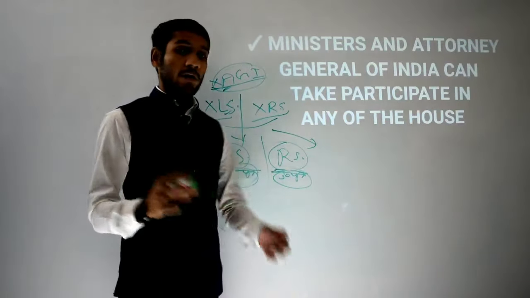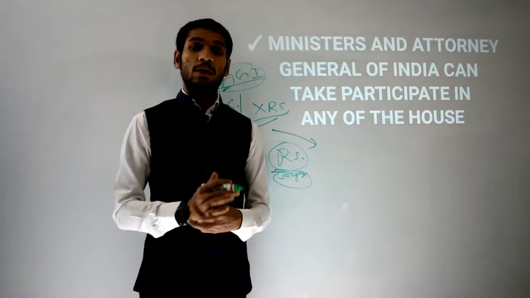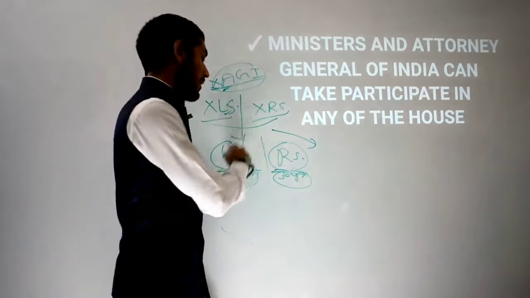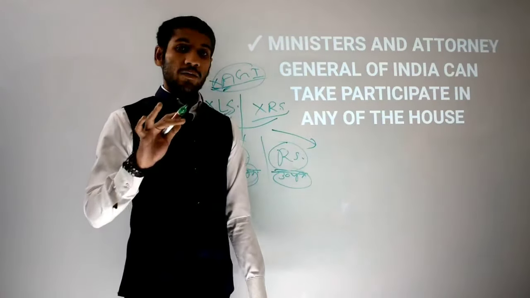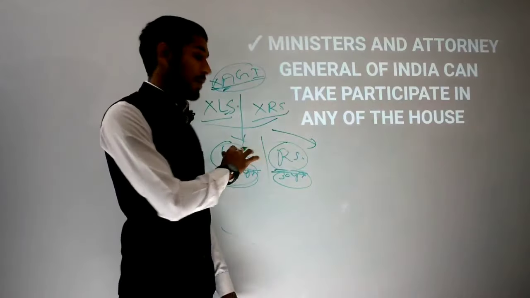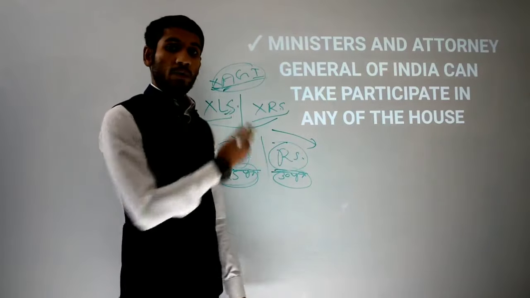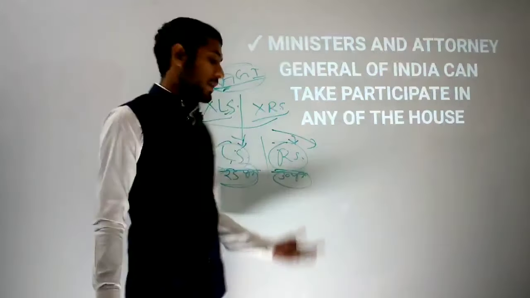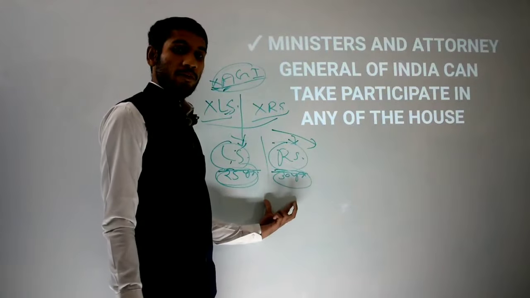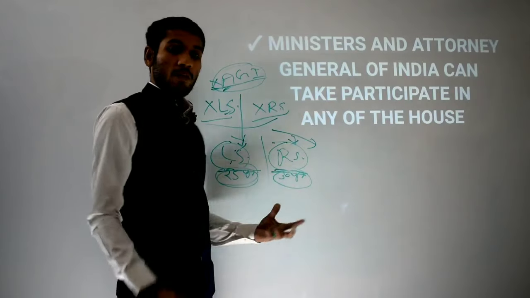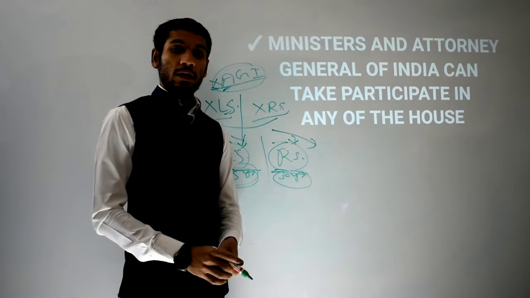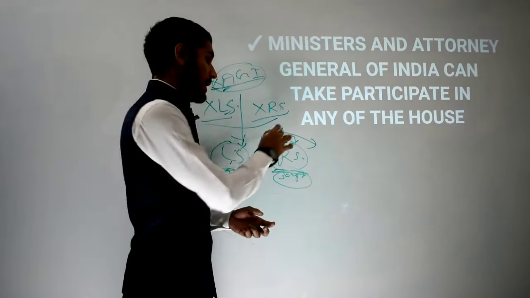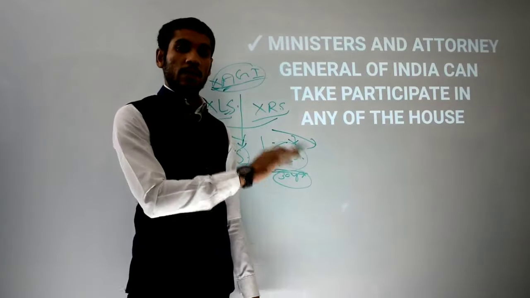I have already told you that any central minister can sit in Lok Sabha and Rajya Sabha too. Now, is it possible for that member to sit in Lok Sabha or Rajya Sabha? Yes, of course, that member can sit in Lok Sabha too and in Rajya Sabha too. That is possible. How? Because the Prime Minister has given a suggestion to the President to appoint this person as a minister.